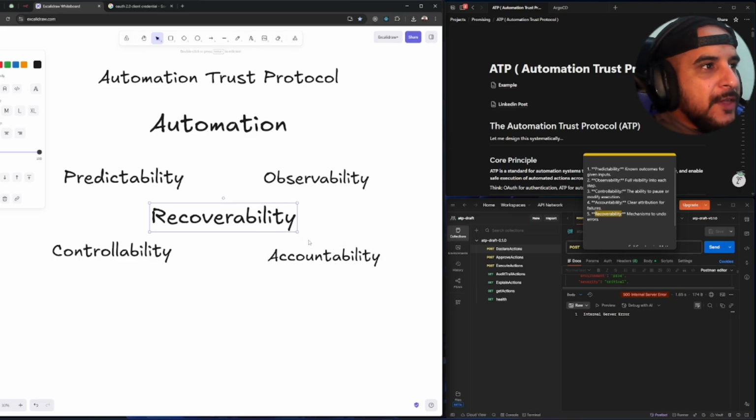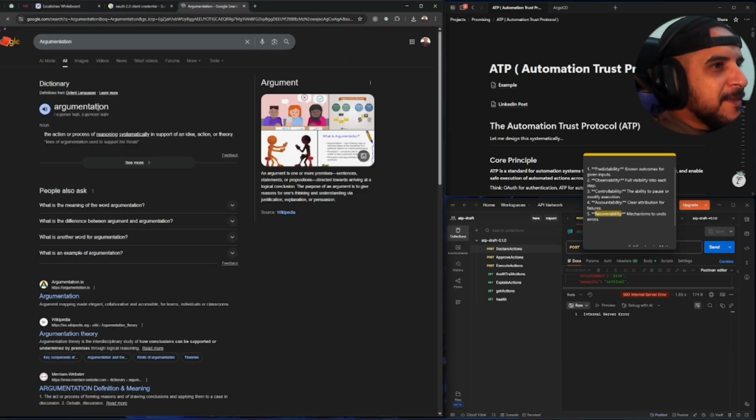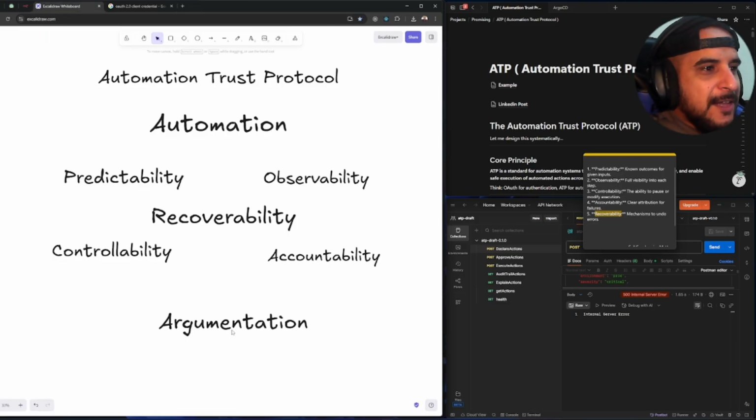When you take an AI agent and give it some tools, you're not doing automation. You're doing argumentation right here. This is not automation.